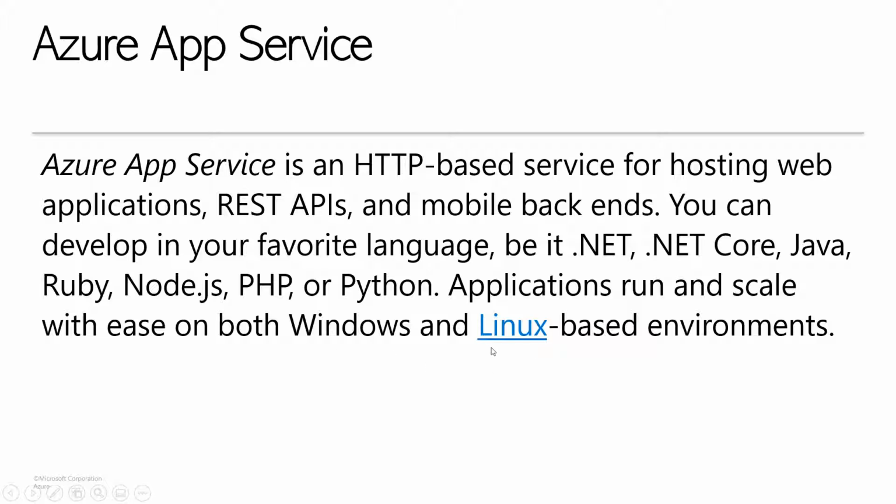They will give you an option to select the environment. If I want to run an application built on Java or Python, I can run it on Windows or Linux because it is compatible with both.